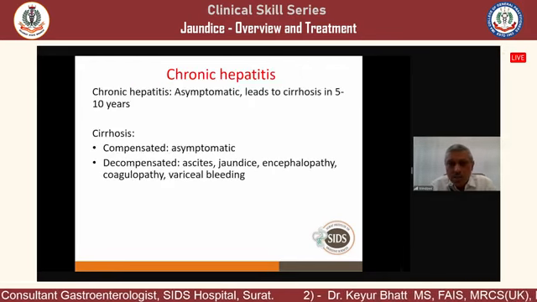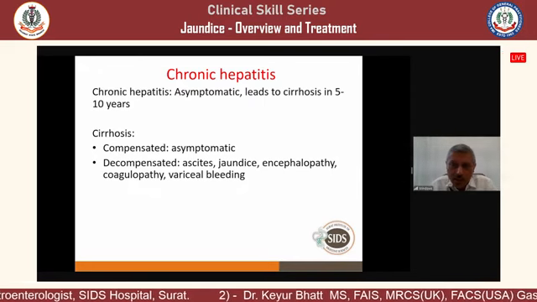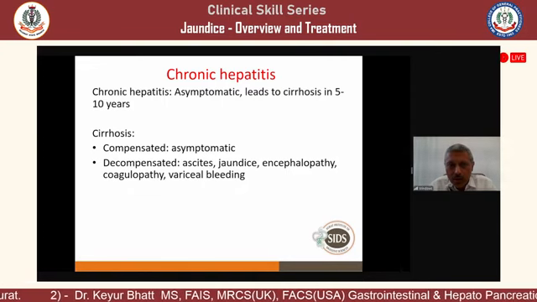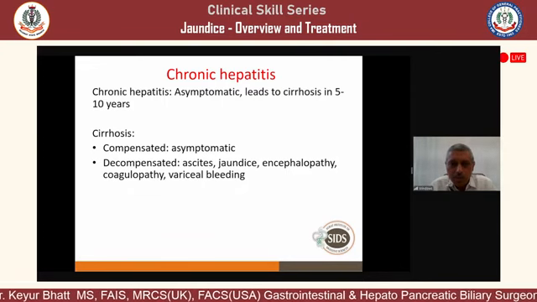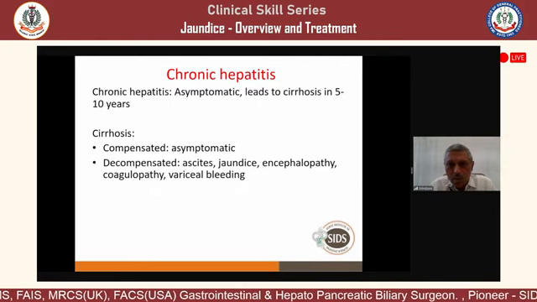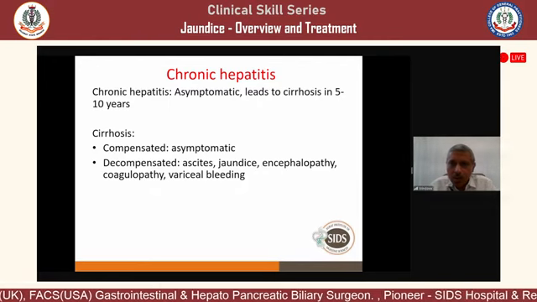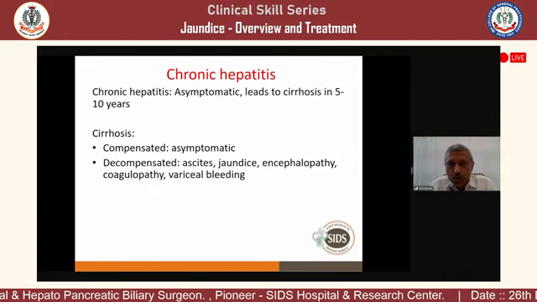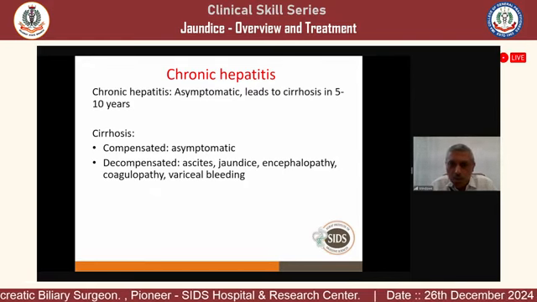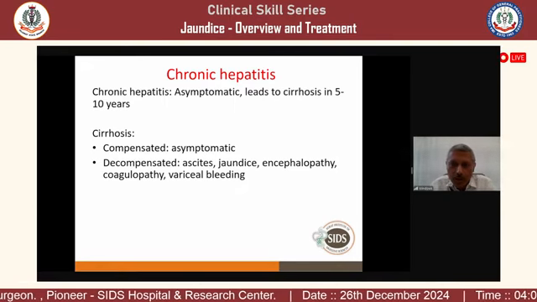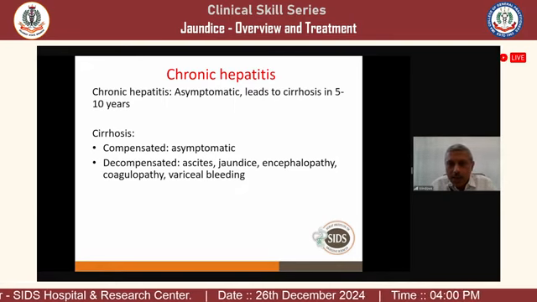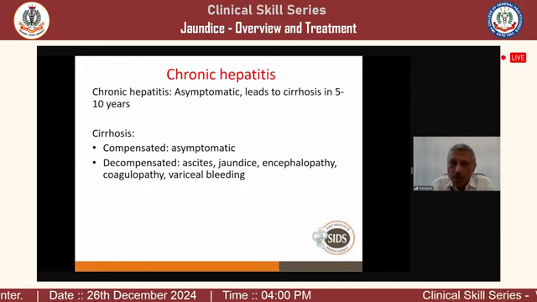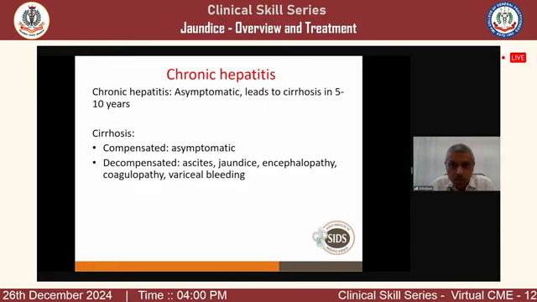Now, chronic hepatitis, usually they are asymptomatic. Chronic hepatitis can be because of non-alcoholic steatohepatitis, hepatitis B, hepatitis C, or alcohol. Usually they are asymptomatic most of the time, or they may have very non-specific symptoms, but it leads to cirrhosis in 5 to 10 years, depending on the etiology. Hepatitis B will cause cirrhosis in 5 to 10 years. Hepatitis C and NASH will take 20 to 30 years to develop cirrhosis. So it's a very slow disease.